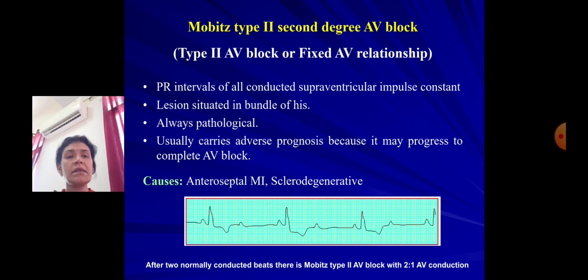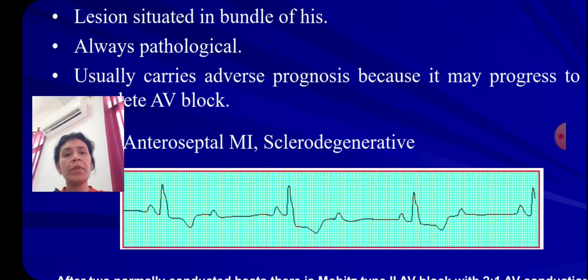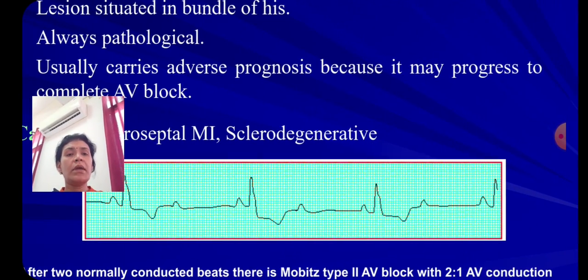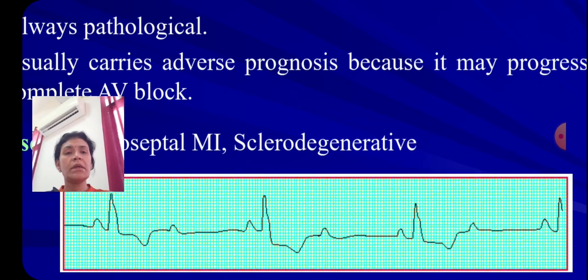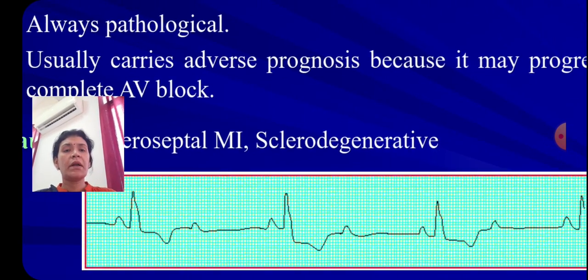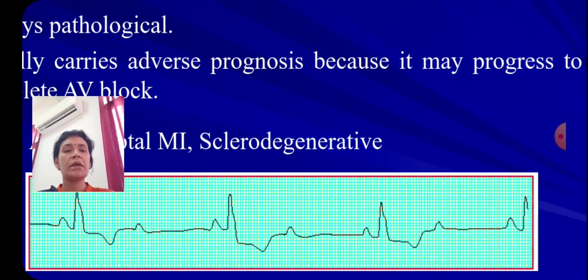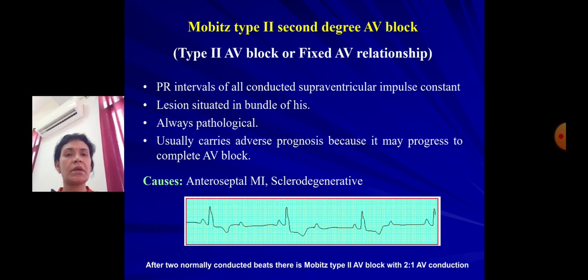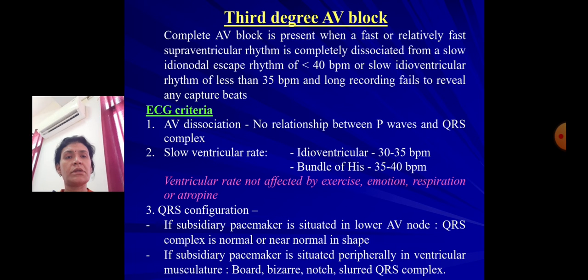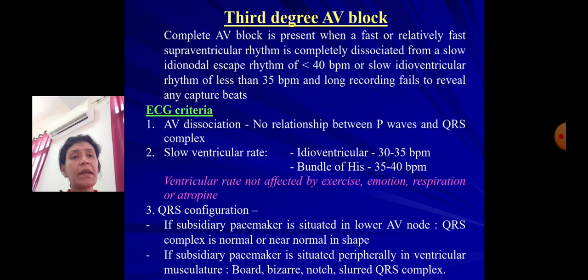Here we can see in the diagram that there are two P waves, while only one of them is conducting to the QRS. So this is the P wave conducting, then P wave no QRS, then P wave with QRS, then P wave with no QRS. So 2:1 ratio is there between the SA node and AV node conductions. Then coming to third degree AV block, there is complete AV block.